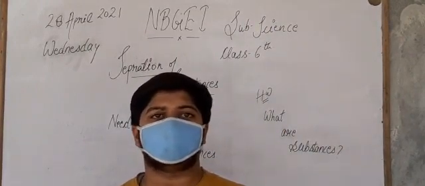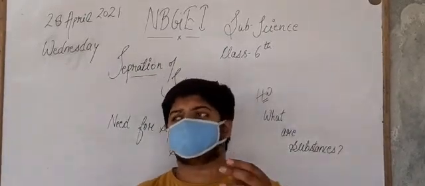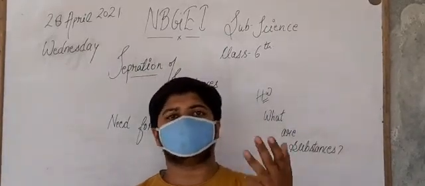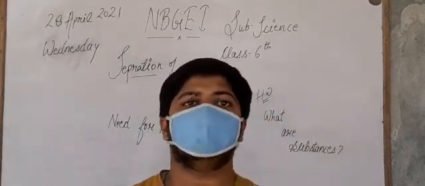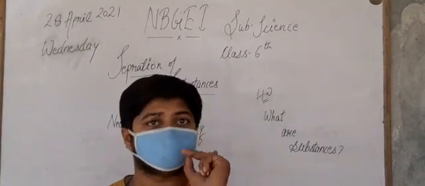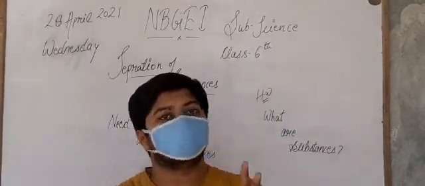Now, by these examples we have got some points. What are the points? The first point is we separate them when any component is harmful. Second, the components are useful and are required for different purposes.